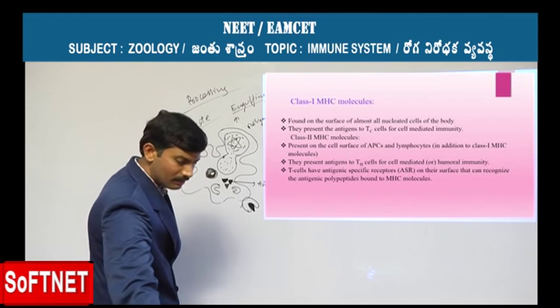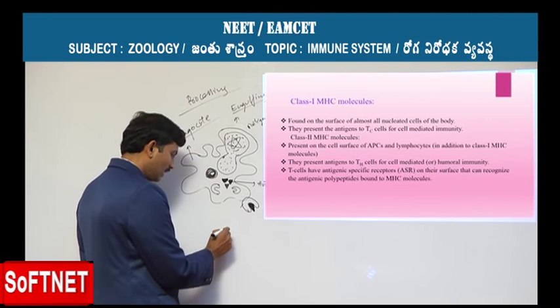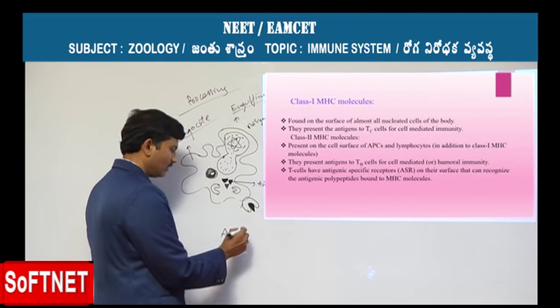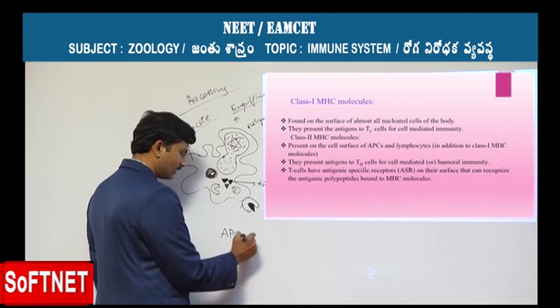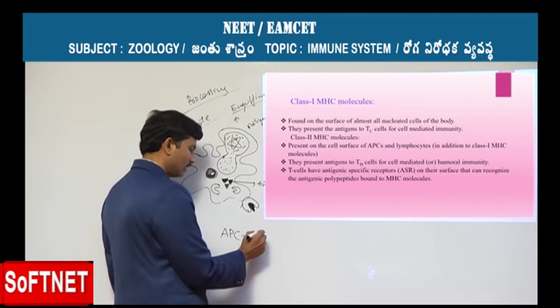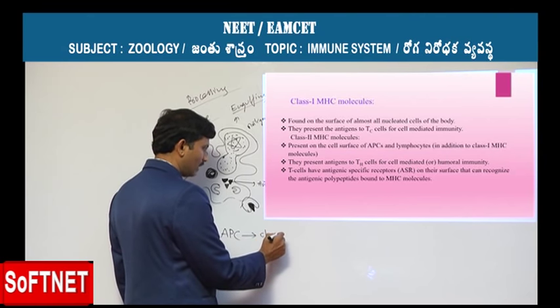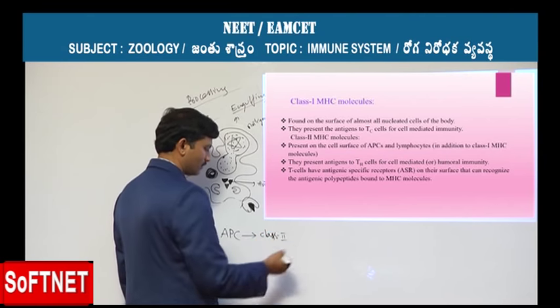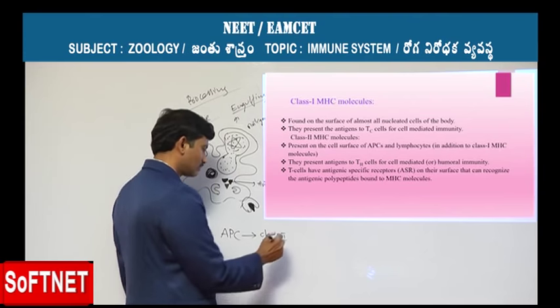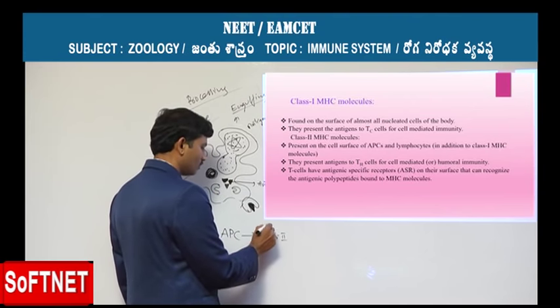For example, an antigen presenting cell is responsible for the presentation of an antigen with the help of the class 2 MHC molecule.